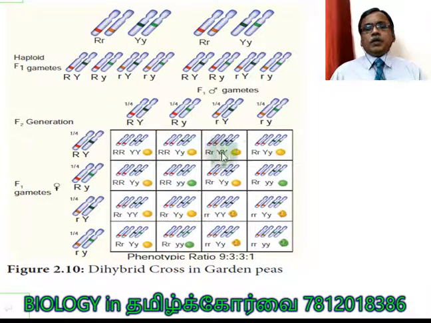In this, the triangle is 9 round yellow, this triangle round green, and this triangle wrinkled yellow, and this last box. So remember it in the form of triangles. You are able to easily understand. And this final box, double recessive.